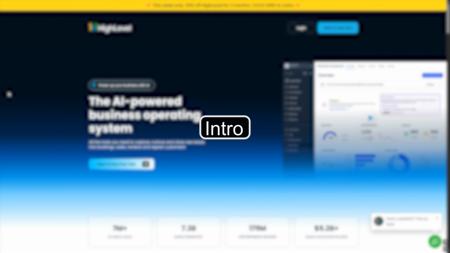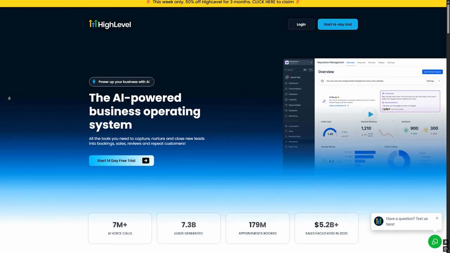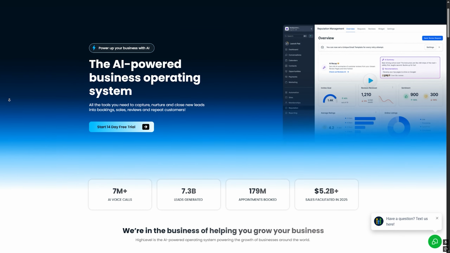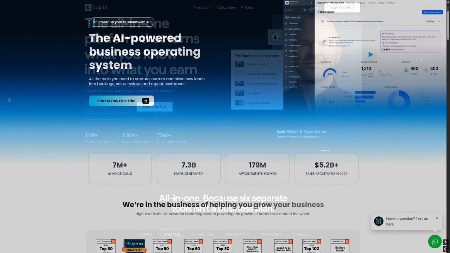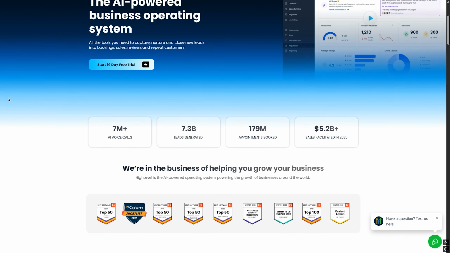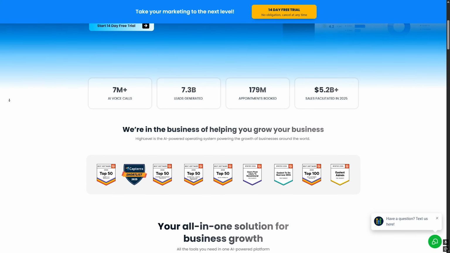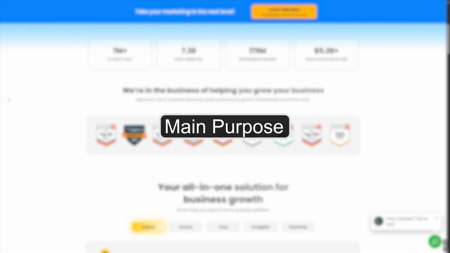Intro. Kajabi and GoHighLevel both let you build websites, funnels, email campaigns, and automate your business, but Kajabi focuses on creators selling digital products, while GoHighLevel is designed for agencies and businesses managing clients. Let's compare them.